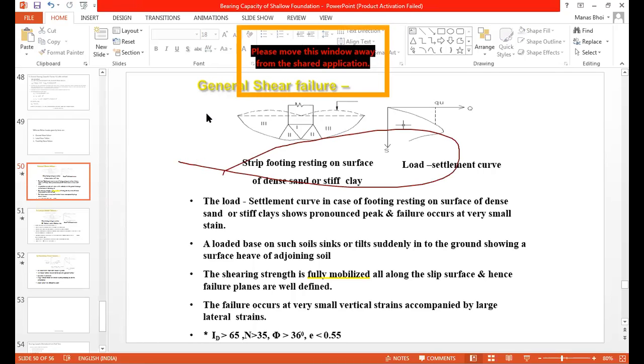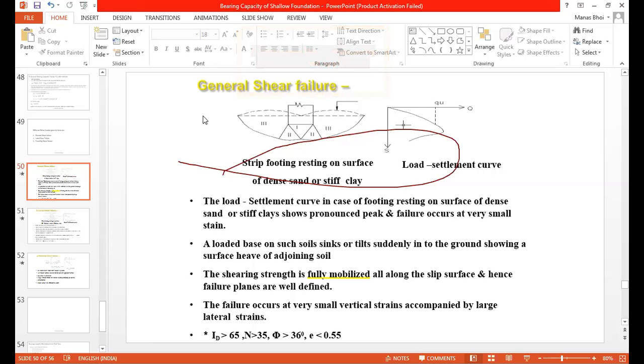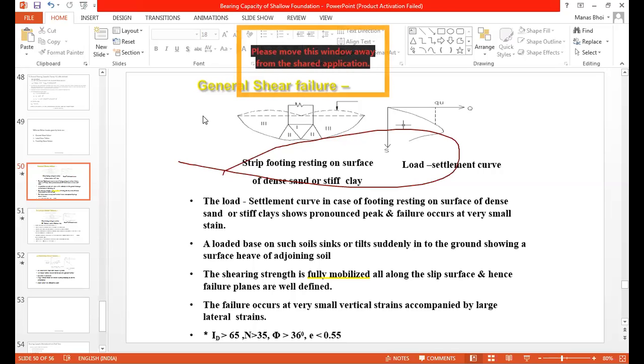how to do it using the cone penetration test, and another is the standard penetration test. All these tests I have already taught you. So on the basis of that, how to find the bearing capacity. Those are all empirical formulas, based on the experience of engineers in the field. On that basis this has been done. Now I will show you some examples. I think not much time is left, only 10 minutes.